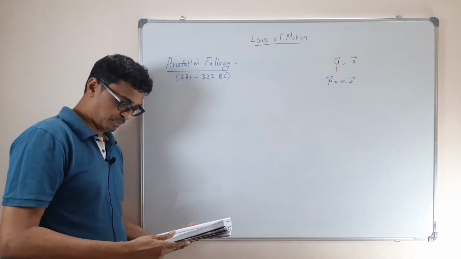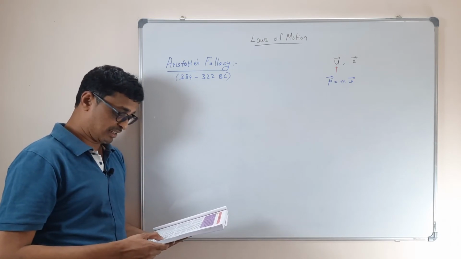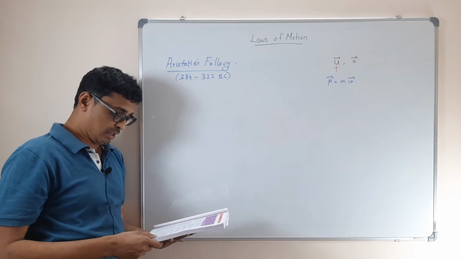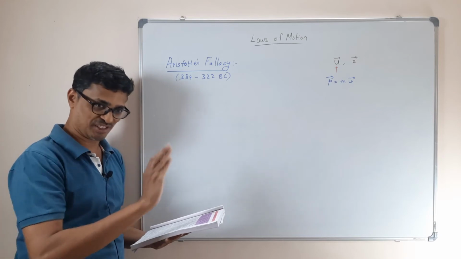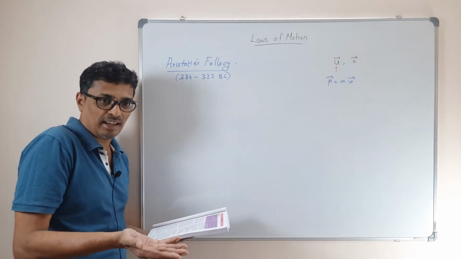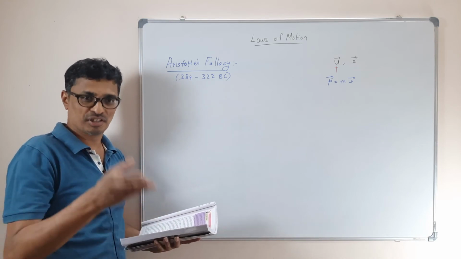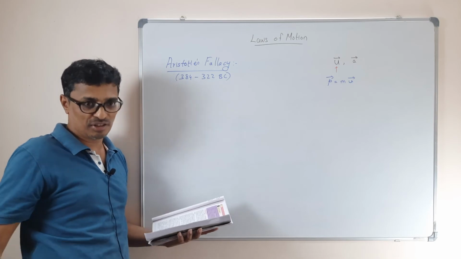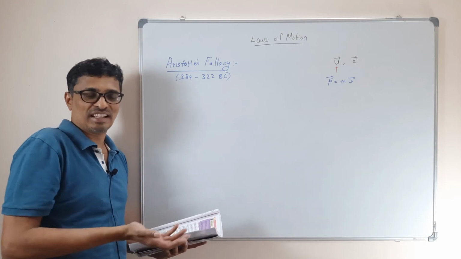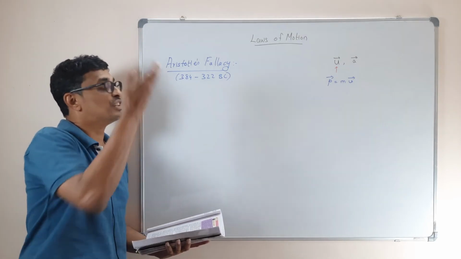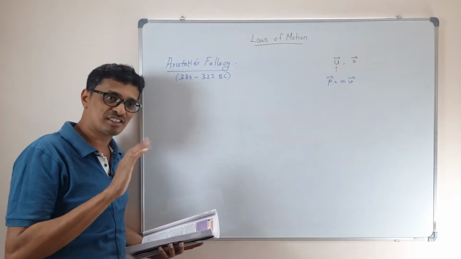So that is the Aristotle fallacy. Aristotle stated that an external force is required to keep a body in uniform motion, because that's what you see day to day. Practically, if Newton hadn't given us the first law, when you see anything you roll on the earth, it will stop. And that's why Aristotle thought that for any motion to be uniform, you need to have a constant force.